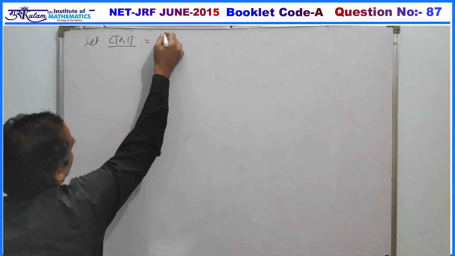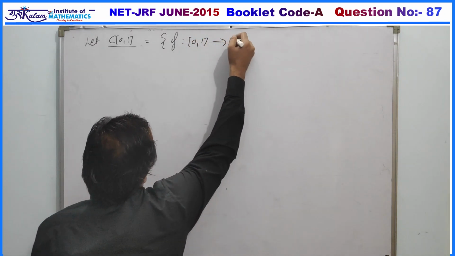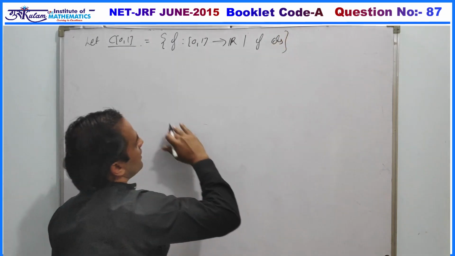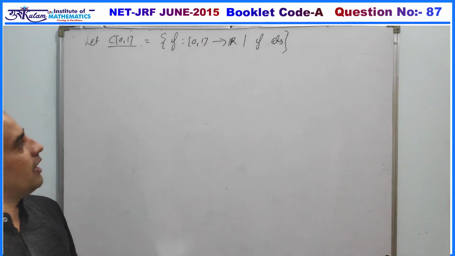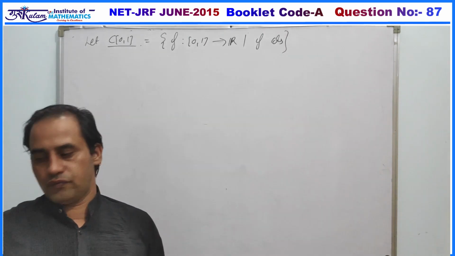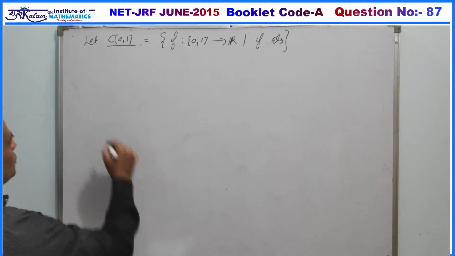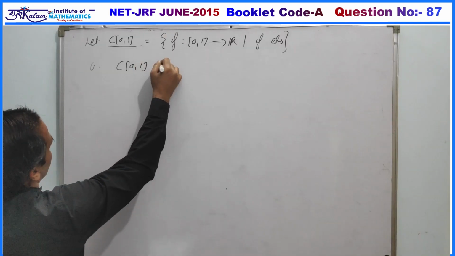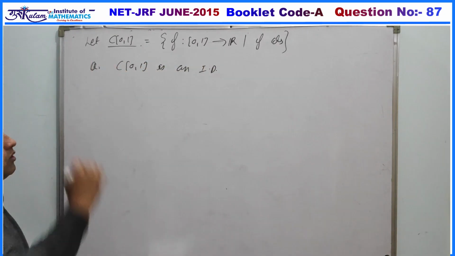So that is the set of all functions from the closed interval [0,1] to R, and these functions are continuous, and this is a ring under simple component-wise addition of the functions and component-wise multiplication of the functions. Then which of the following statements is true? Your first option is C[0,1] is an integral domain. So we have to identify whether this is an integral domain or not.